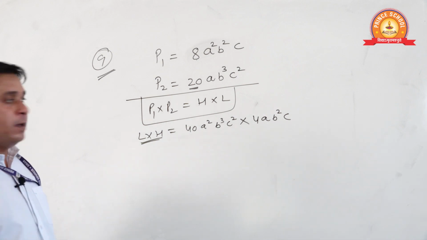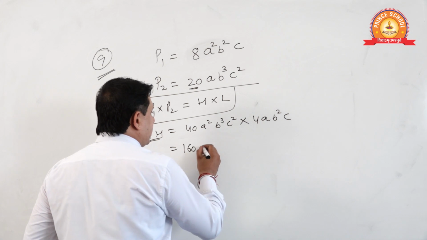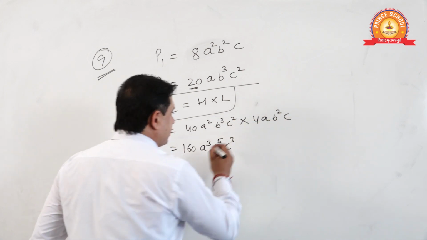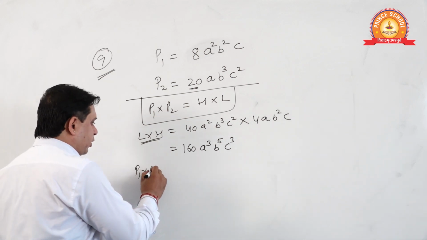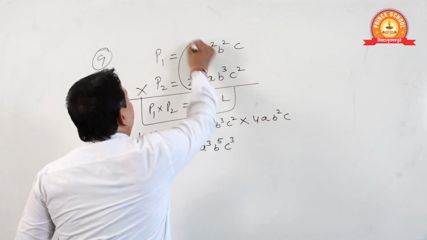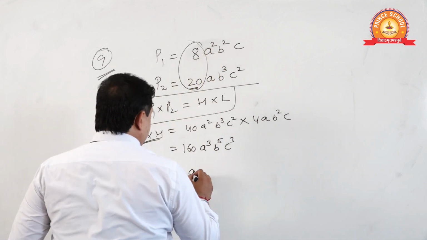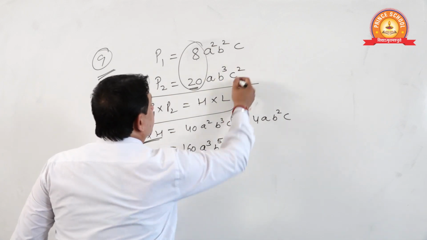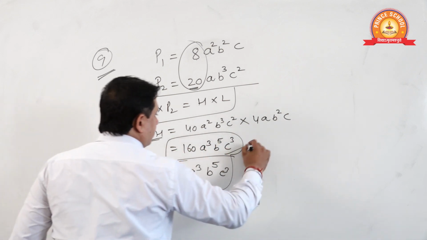Yes or no? Now multiply these two. 40 into 4. A square into this. B cube into this. C square into this. Okay? Done. Now see polynomial, product of polynomials. This into this. Multiply these, yeah. 20 into 8. A square into this. B cube into this. C cube into, so C square into this. These are both same, yes or no?